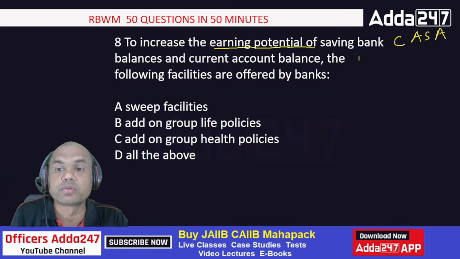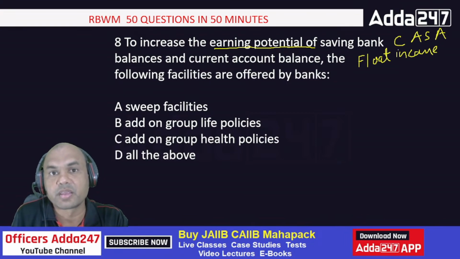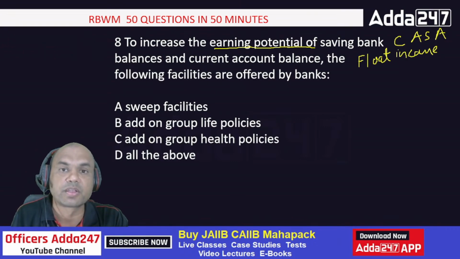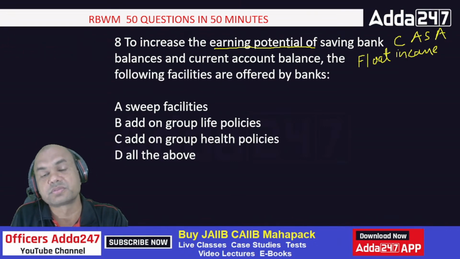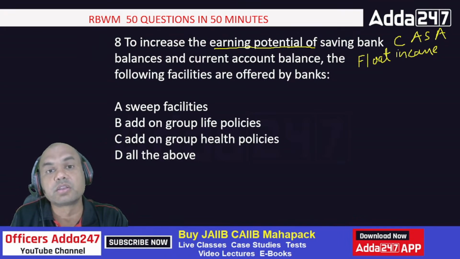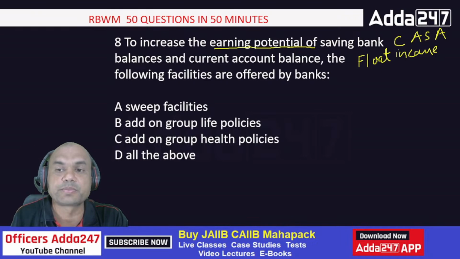How does the CASA earn? CASA earns through float income. Very important. Remember, float income is the most income to the banking sector. The most important income over here. The bank which has maximum CASA will be able to govern the banking space. Right now, HDFC Bank, huge CASA float, huge. So because of that, the bank is able to govern, rule the banking space, right?